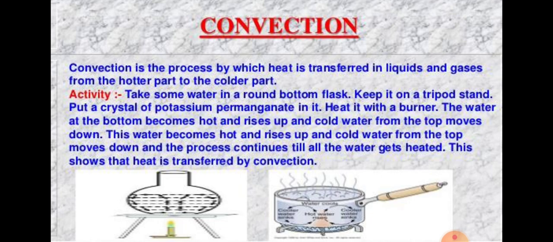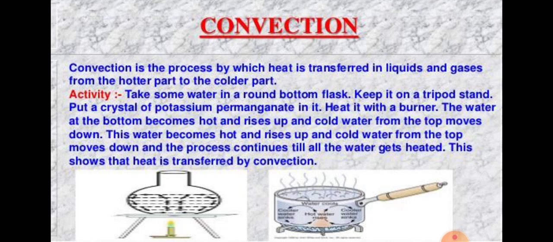Hot water rises up and cold water from the top moves down. This process is continuous till all the water gets heated. You can also keep a kettle filled with water on your gas at home and do this activity, but don't add potassium permanganate crystals in it. This shows heat is transferred by convection.